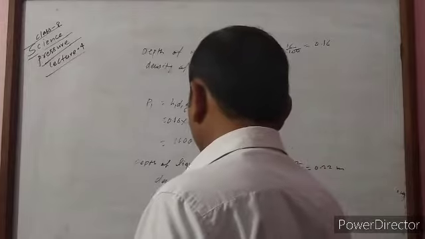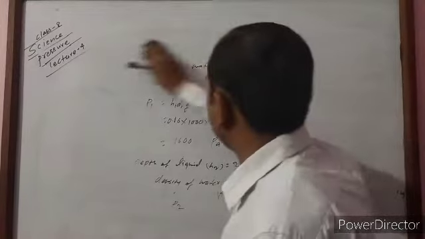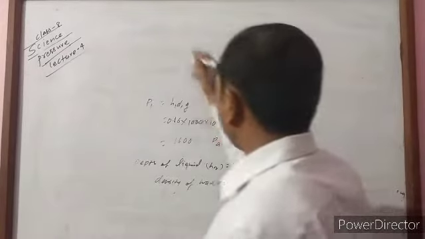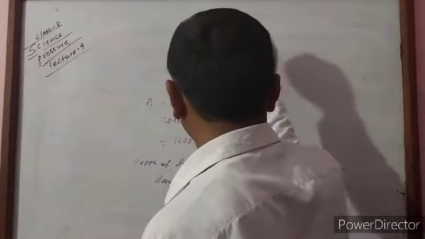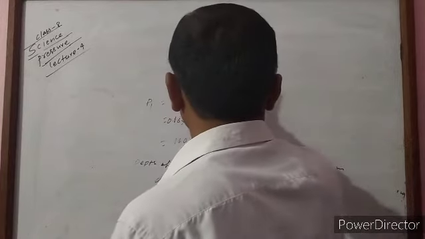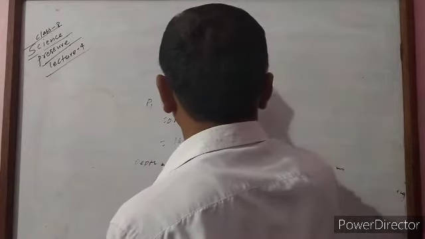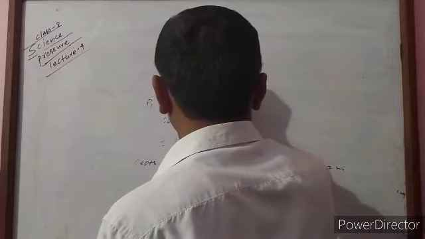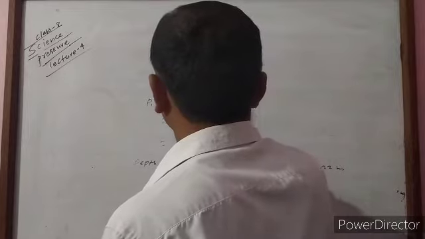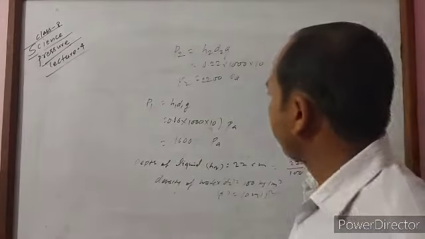When we calculate P2, it is h2 d2 g, meaning 0.22 into 1000 into 10, which is 2200 Pascal. This proves that in the second case the pressure becomes more.